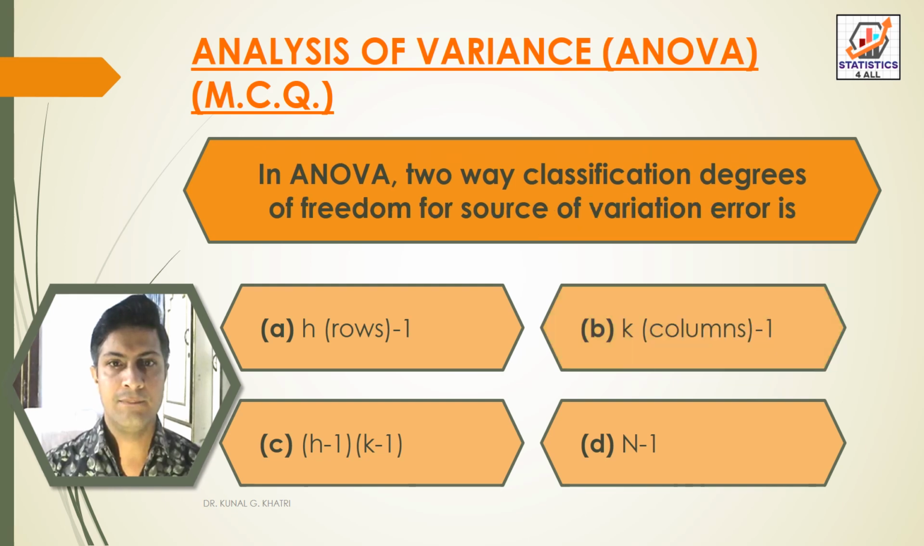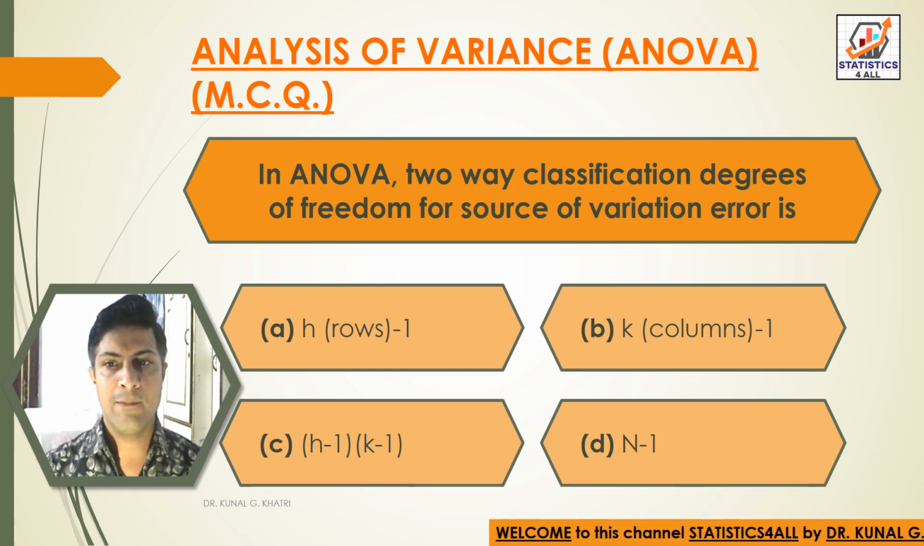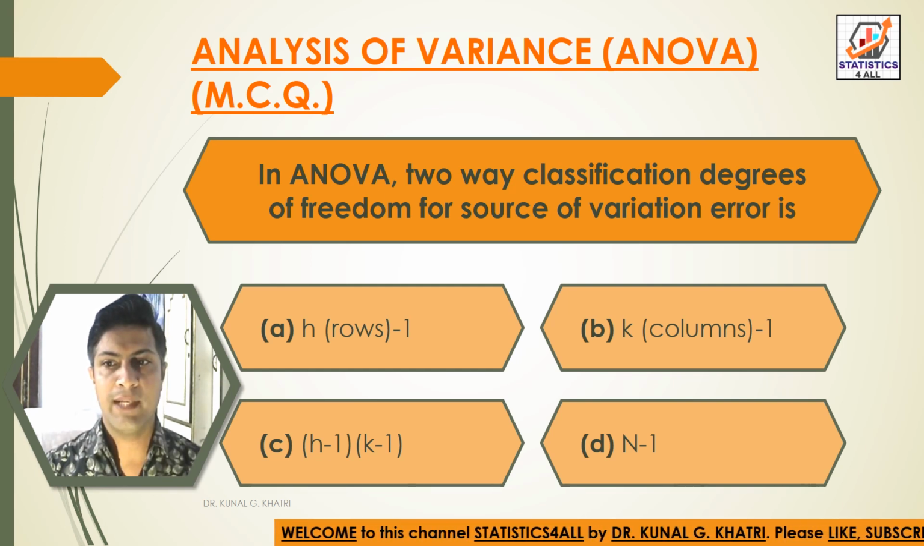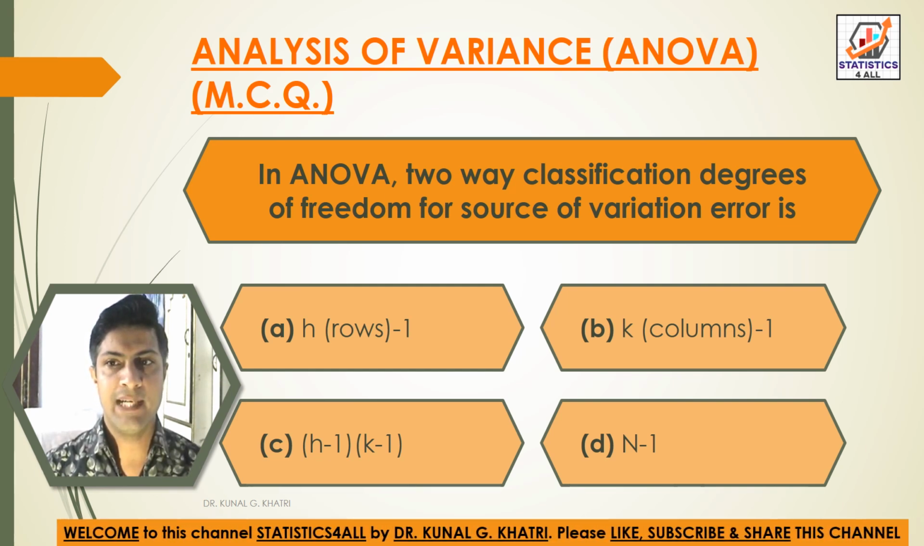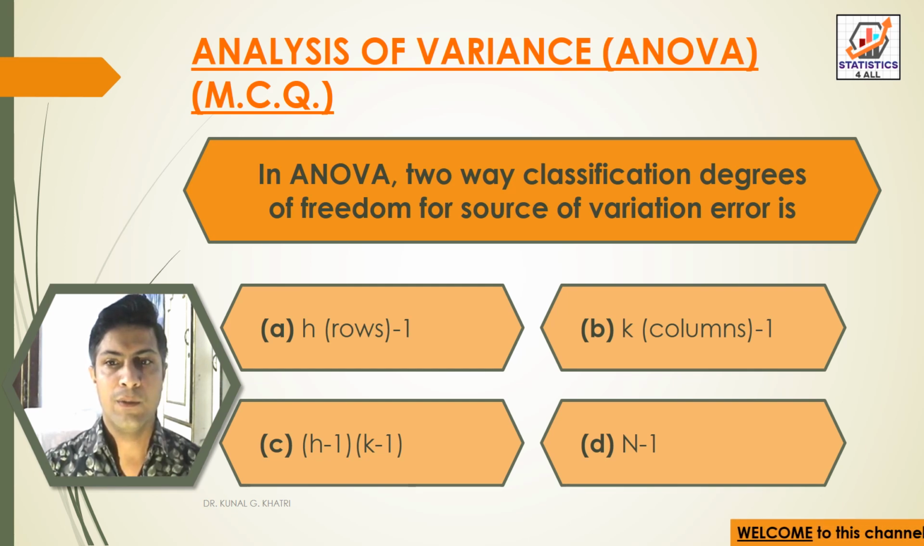Next question: in ANOVA two-way classification, degrees of freedom for source of variation error is: option A, H, that is rows minus 1; option B, K, that is columns minus 1; option C, H minus 1 into K minus 1; option D, capital N minus 1. So answer is option C, H minus 1 into K minus 1. In ANOVA two-way classification, degrees of freedom for source of variation error is H minus 1 into K minus 1.